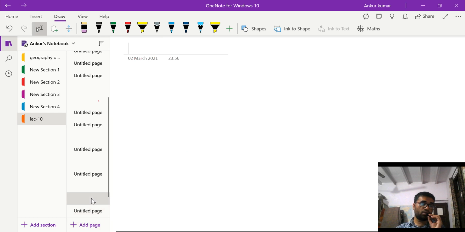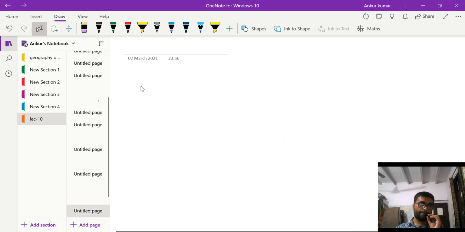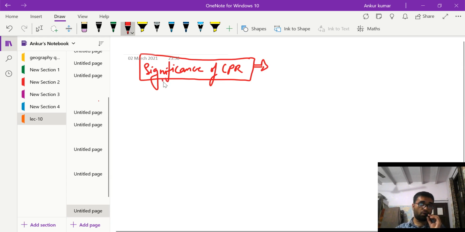Now let us see the third topic that we said we will do, the significance. The third one after the distribution is the significance of CPR, significance of common pool resources, why they are important. As we said, India is a land scarce country. That is the main significance of the CPR. But let us write some more headings and study a little deeper what is the significance of the CPR.